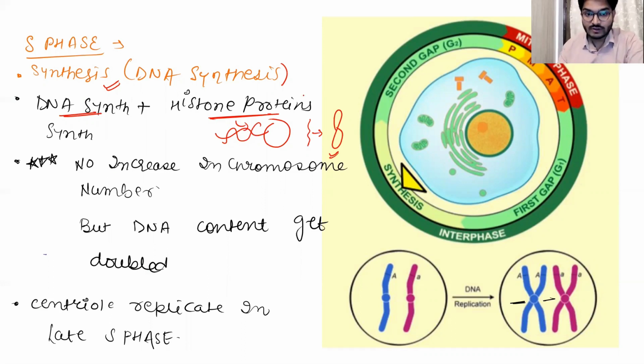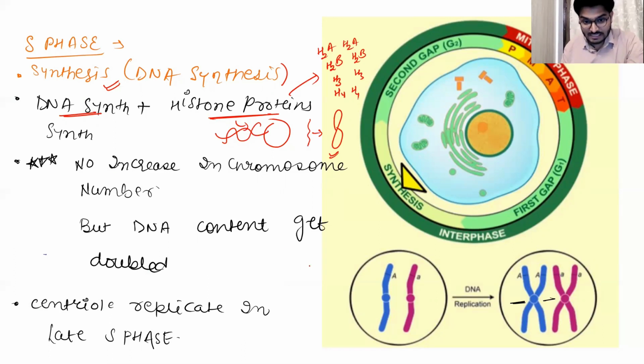If I tell you what kind of histone protein we have: we have H2A, H2B, H3, and H4 molecules, right? We have two molecules of H2A, two molecules of H2B, two molecules of H3, and two molecules of H4. All of them come together and form the histone octamer.